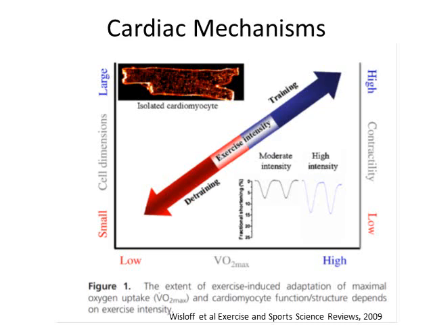This is a schematic from that Wisloff paper to show it nicely using an isolated cardiac myocyte, cell dimensions. We have training going up this way, detraining this way. We see cardiac cells get larger going this way, contractility goes up, and this one's VO2 max going up. The higher the intensity is, the more these improvements happen.